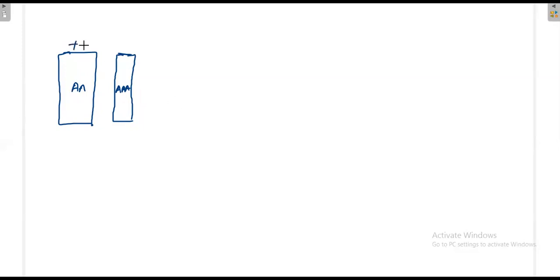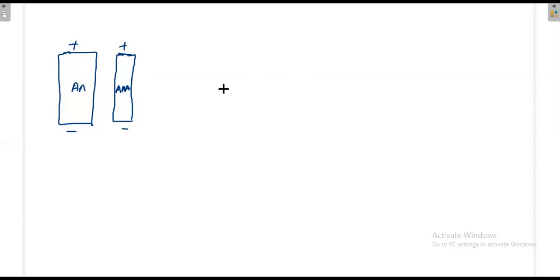The battery consists of a plus and a minus terminal. When the battery is open circuited, that means it is like a voltage source. A voltage source can be open, but it should never be short circuited.